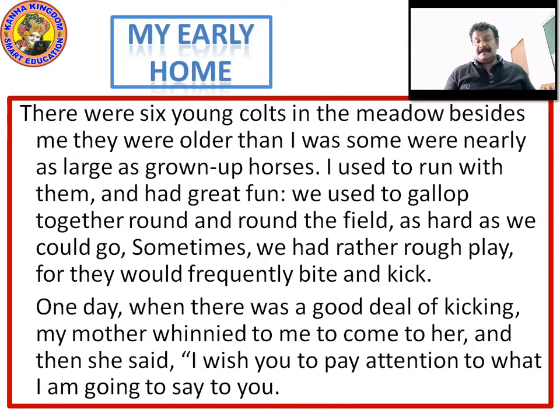Right? Here the entire narration is done by the Black Beauty. She says that there were 6 young colts in the meadows beside me. They were older than me, means they were grown-up horses. I was somewhere nearly large as grown-up horses. Nearly large means she was not so much of grown-up, but nearly it was like. Somewhat it was looking like grown-up horses, but it was not grown-up.